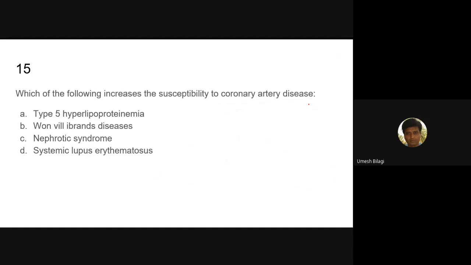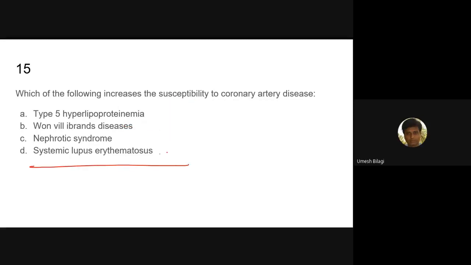Which of the following increases susceptibility to CAD, coronary artery disease? Von Willebrand's disease. What is von Willebrand's disease? Clotting factor deficiency. Von Willebrand factor is associated with factor 8. It will go with the von Willebrand factor.